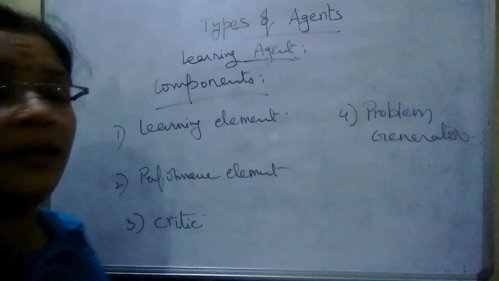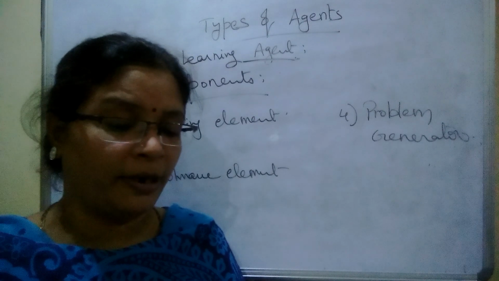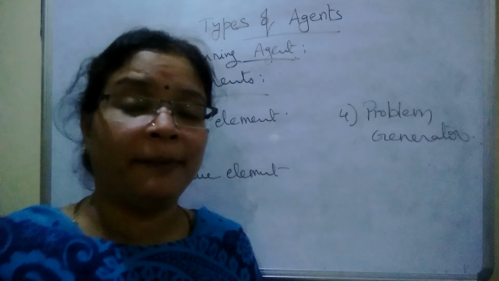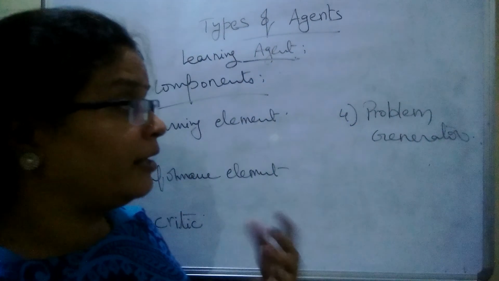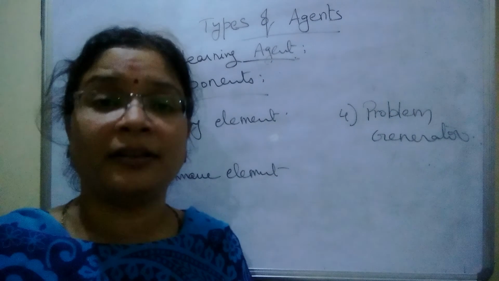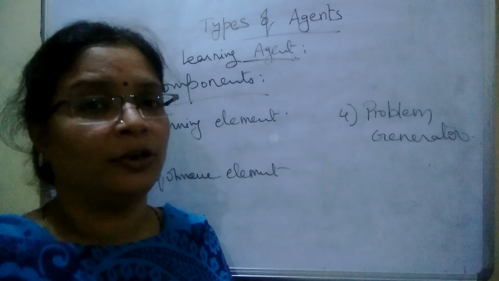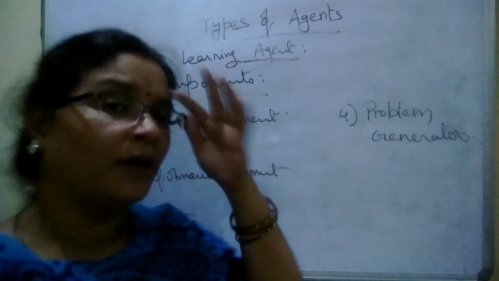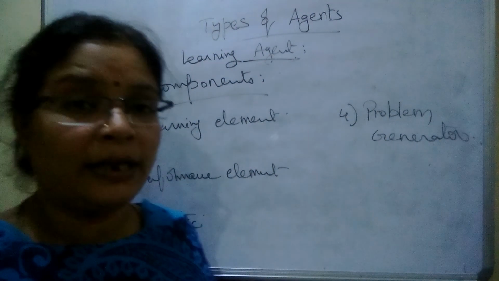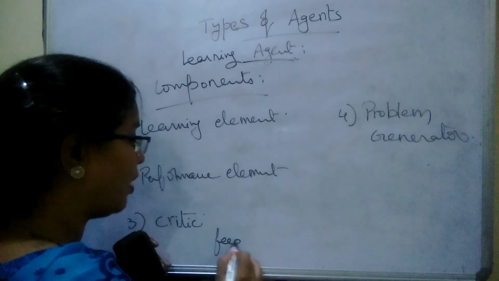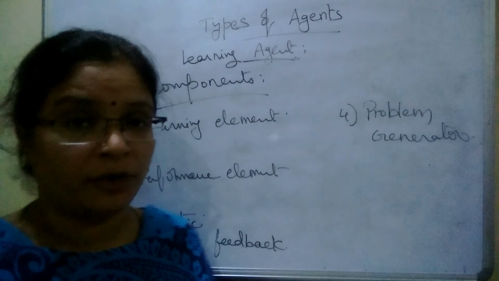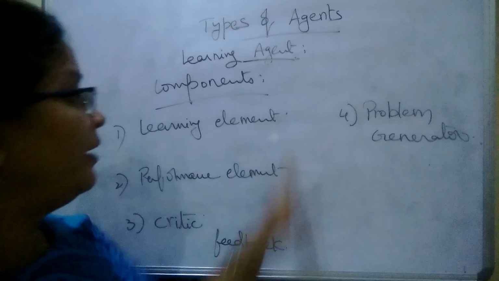First we see the learning element. The learning element can improve its actions by the past experiences. It maintains some kind of perception history. By using that perception history, it learns from its experiences and generates efficient and good actions to the outside world. That is the activity of the learning element. The next one is the critic. The critic takes the feedback from the outside world in order to improve itself. This feedback will be given to the learning element.